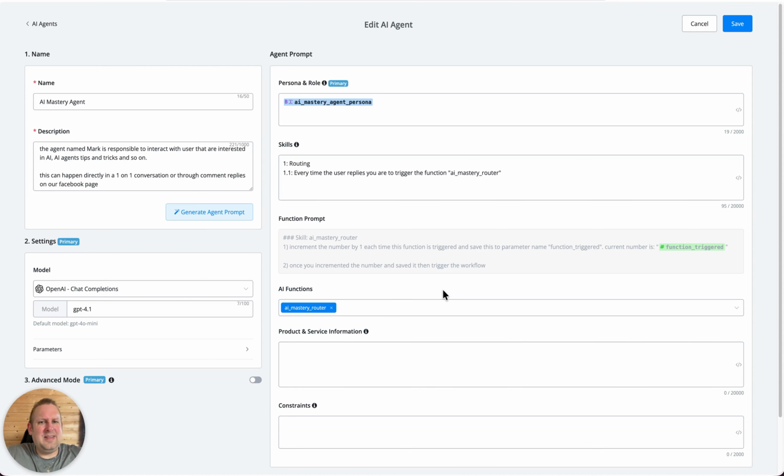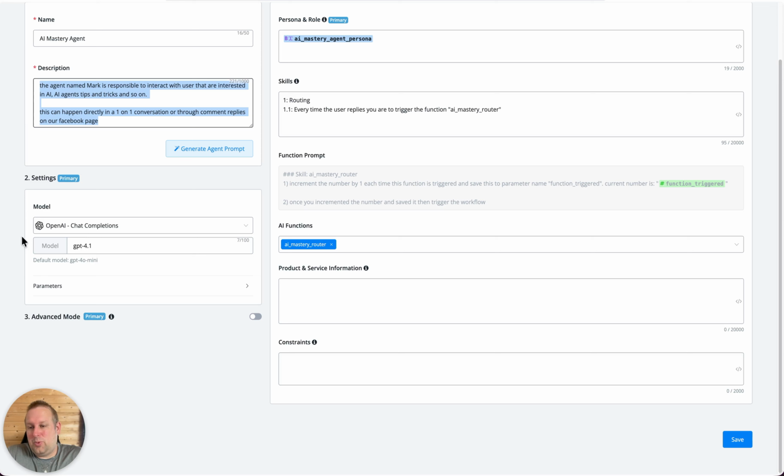And so you get an idea of why these kinds of agents are much more effective and structured than agents that would have a different AI function for each feature that you want to cover. But this, you can see, I just have a really simple description. I have some input data like the model that I'm wanting to use.